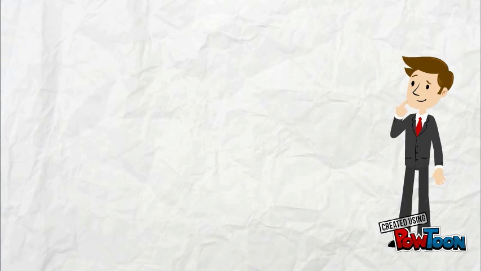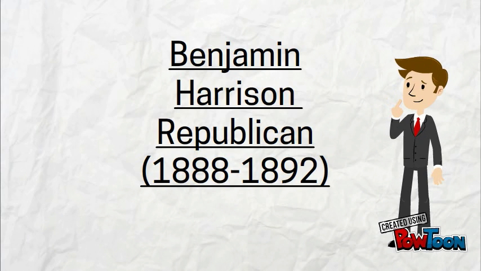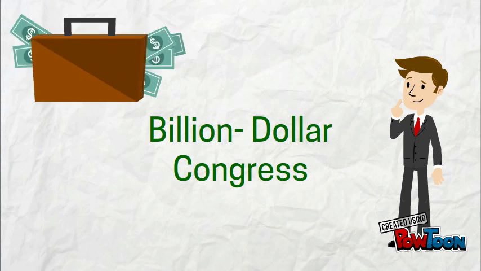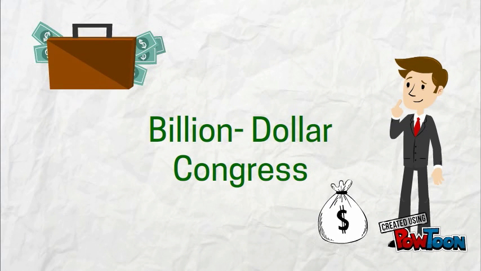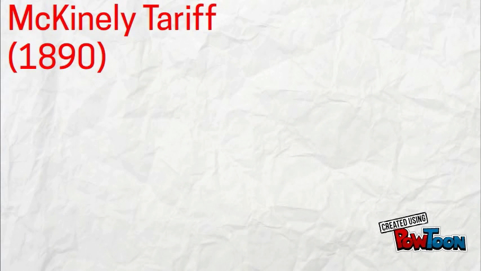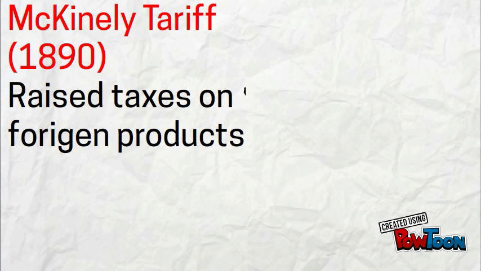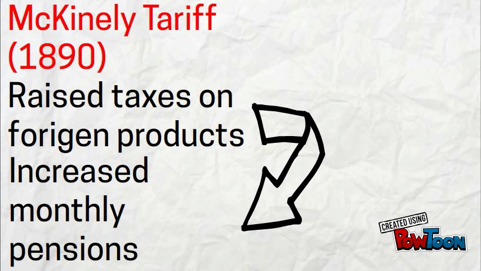Benjamin Harrison was a Republican president from 1888 to 1892. He is most well known for the $1 billion Congress that occurred during his presidency. This Congress passed many acts, which included the McKinley Tariff of 1890, which raised tax on foreign products and increased the monthly pensions to Civil War veterans, widows, and children.